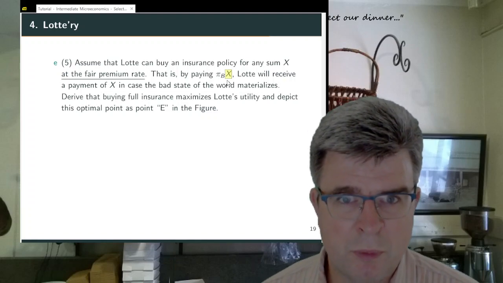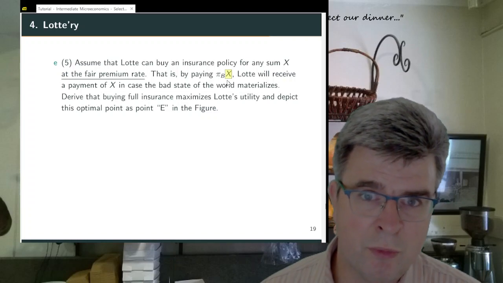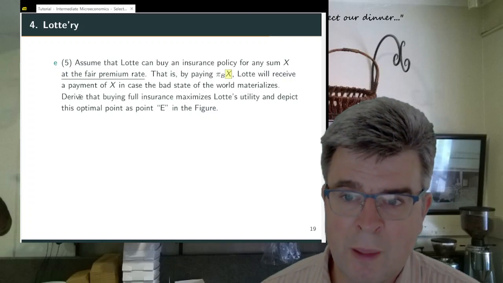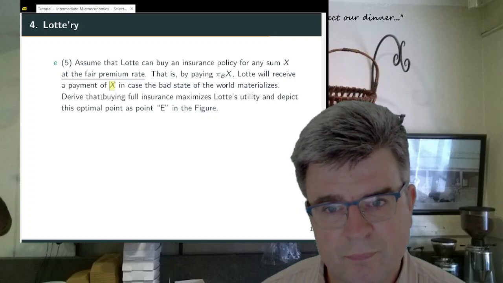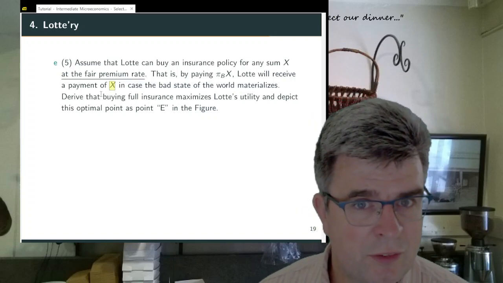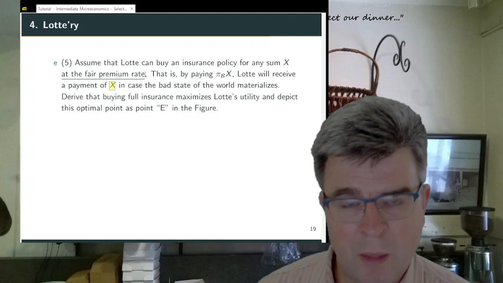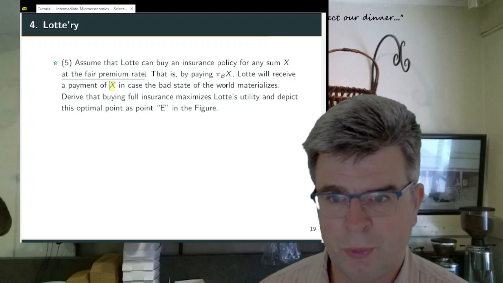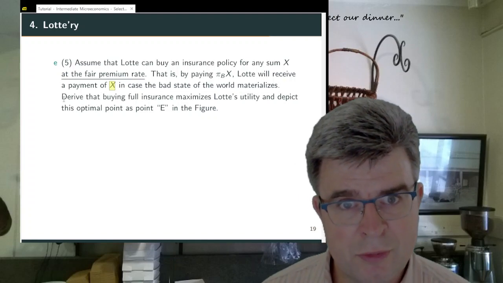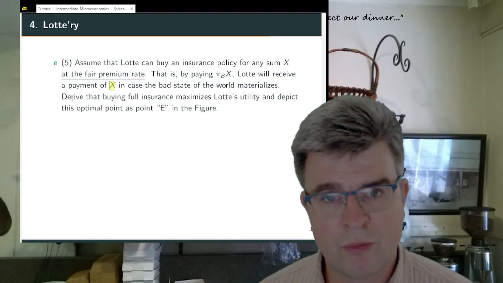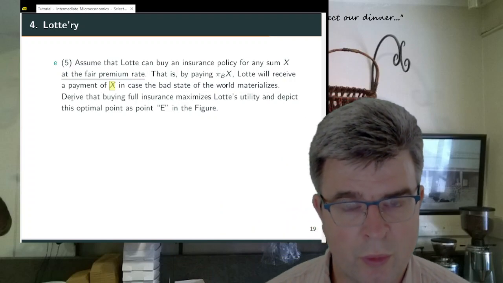My premium will be smaller, but if my house burns down, I will lose a value of 1,000 and the insurance company will only pay out 500. The question is how much of my initial wealth, how much of my house, I will insure. And you should derive that buying full insurance, so just covering the entire house, will be the best thing for Lotte to do.